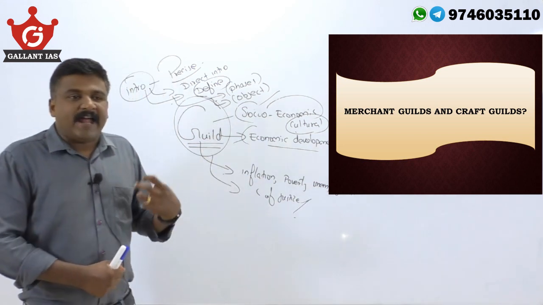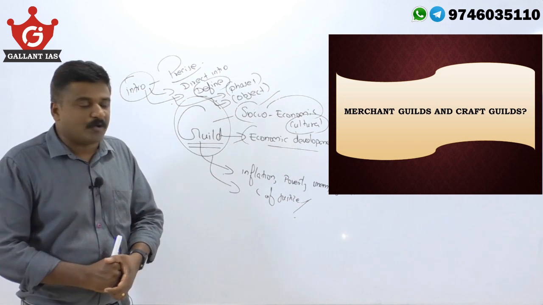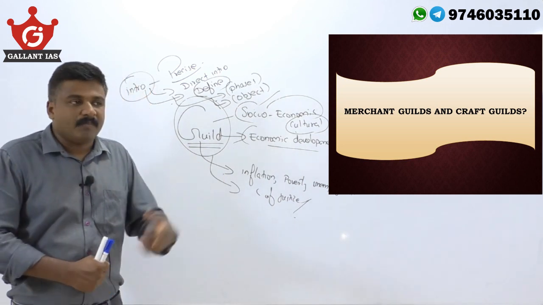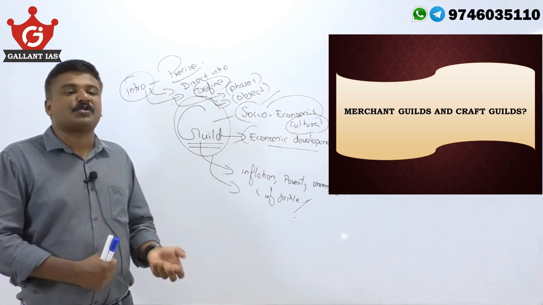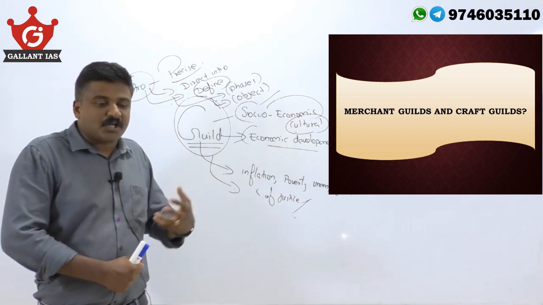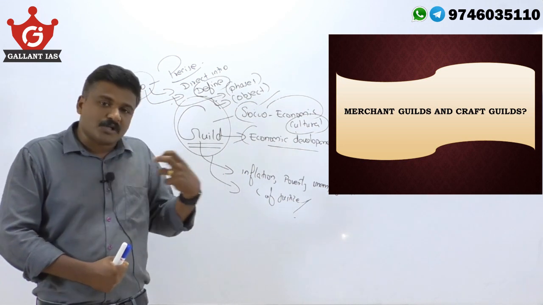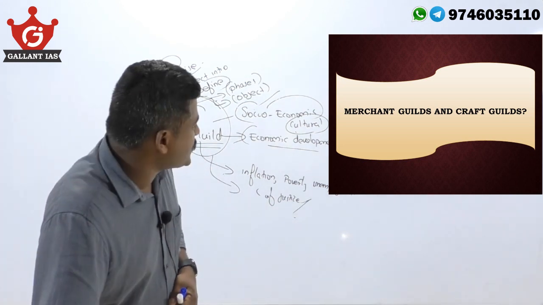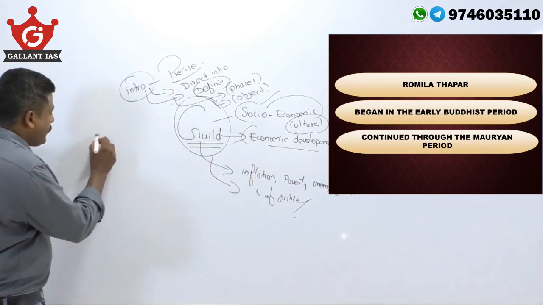And the ancient Indian guild system was totally different from the European guild system. European guild system means they acted as merchant guild or craft guild, you know. But Indian guilds were much beyond this, they had much more functions or duties. They had a social function, an economic function, a cultural function. So different political functions or different functions the Indian guild system had or exercised, according to Romila Thapar.